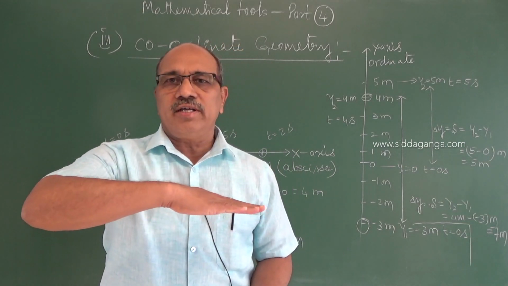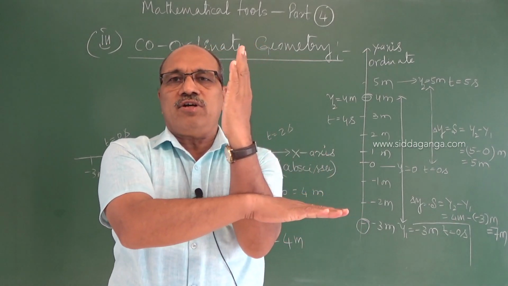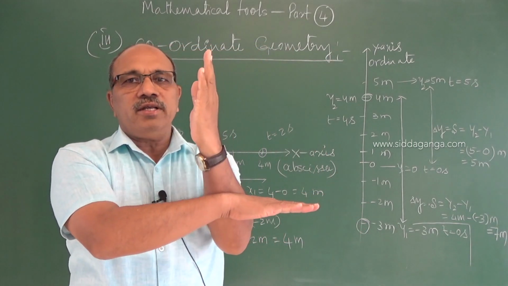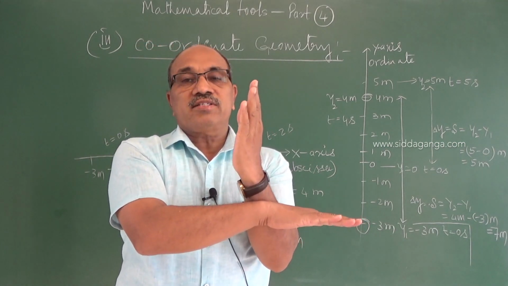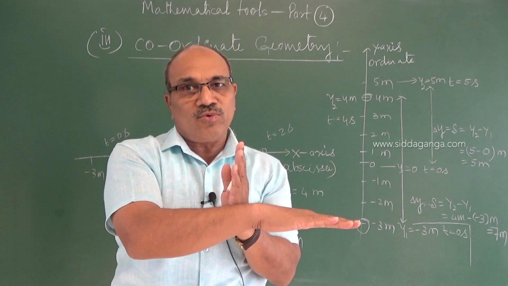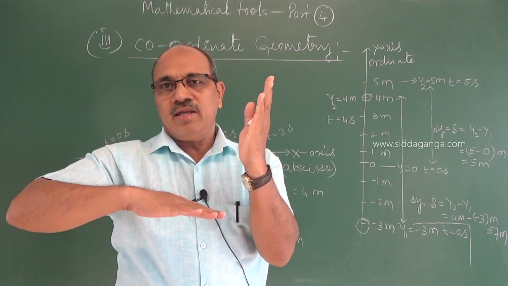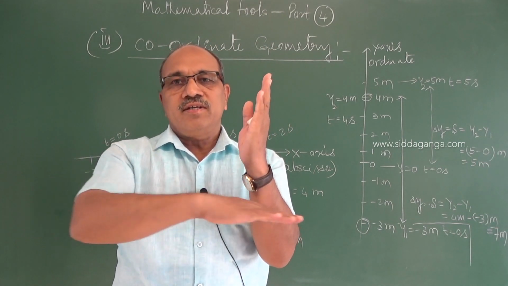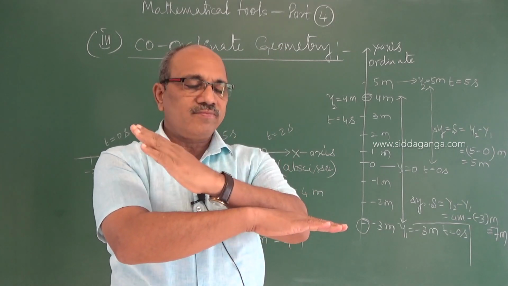This is what we call the abscissa or x-axis, and this vertical line is called the ordinate or y-axis. Suppose the particle is simultaneously moving in two directions at a time, not only along x, or not only along y. Suppose it is moving making some angle with the x-axis.